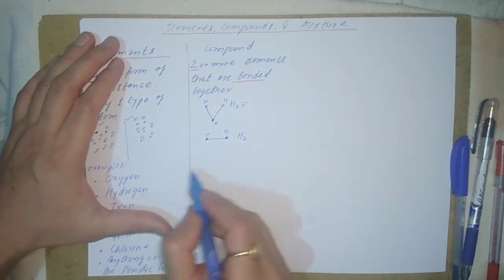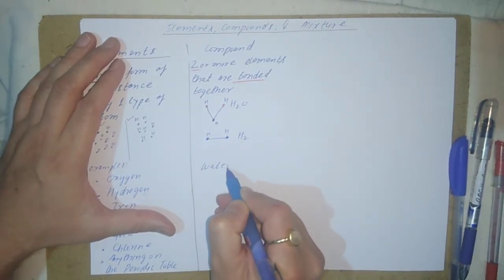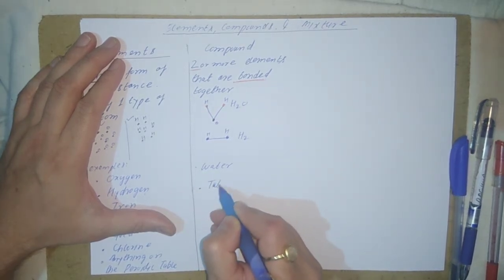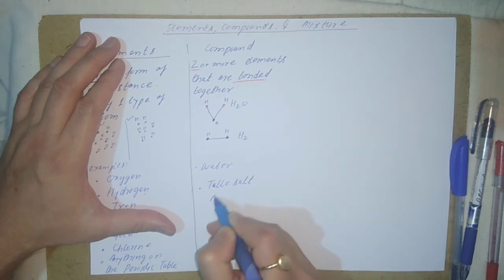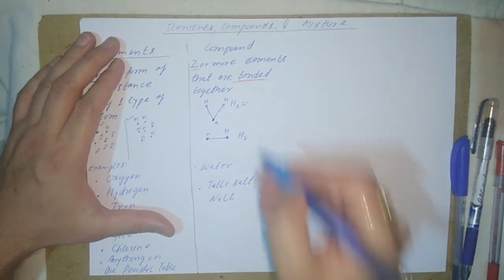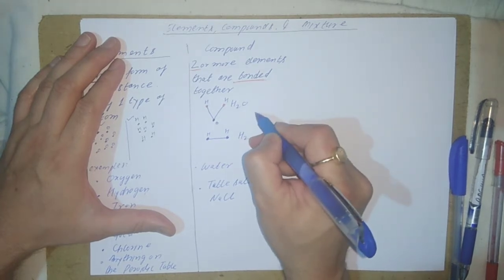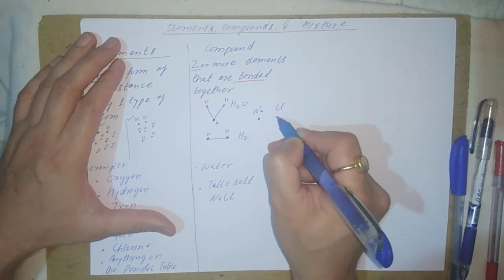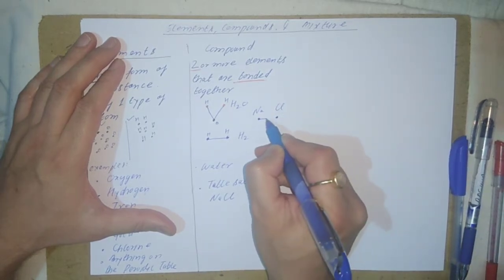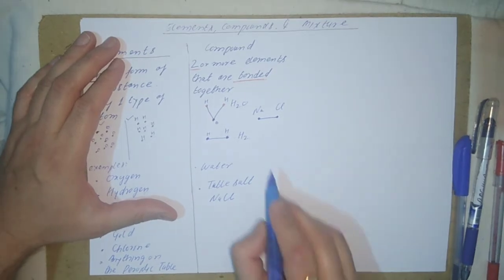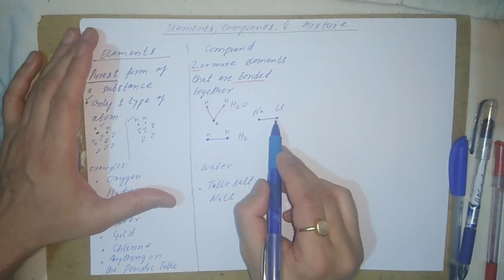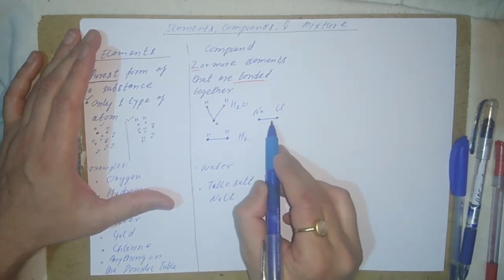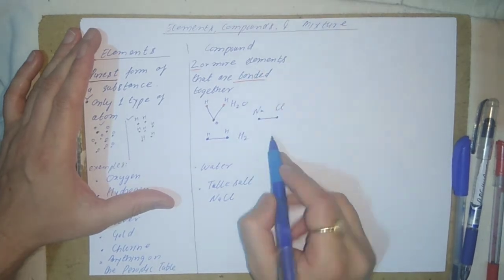So for example, this is water, which we saw, or you can take even table salt, which is NaCl. So in NaCl also, if you see, Na is one element, Cl is the other, one atom of Na and one atom of Cl, and they are bonded together, so they form a compound. Na is also an element, Cl is also an element. When two elements are bonded together, they form a compound.